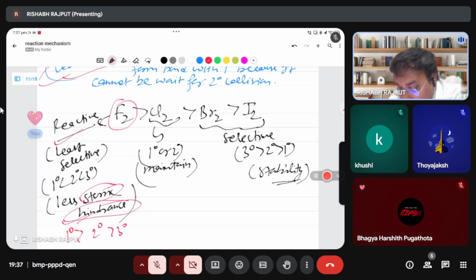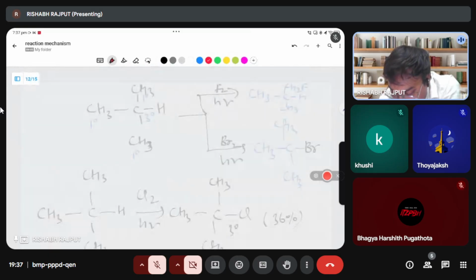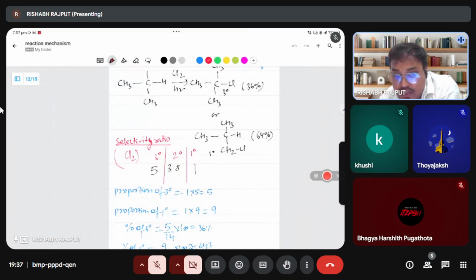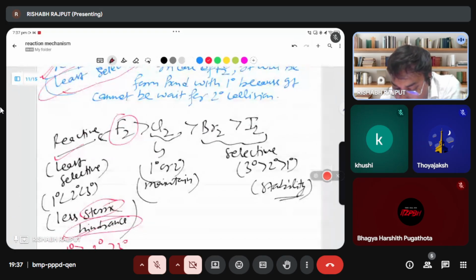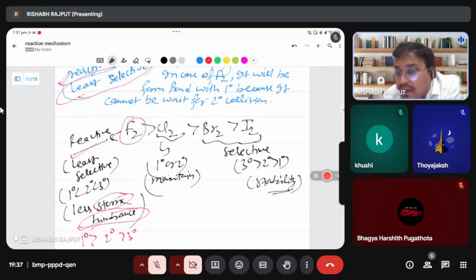Okay, but chlorine is a very different case because chlorine has a chance to select. It has a selectivity ratio also. I will explain the ratio in the next class, don't worry. So chlorine will make sometimes 1 degree, 2 degree, or third degree also.